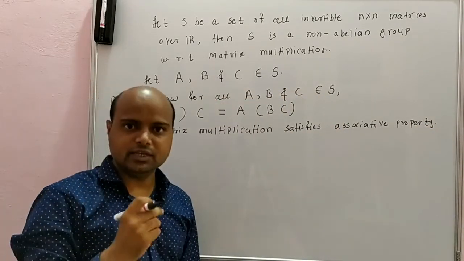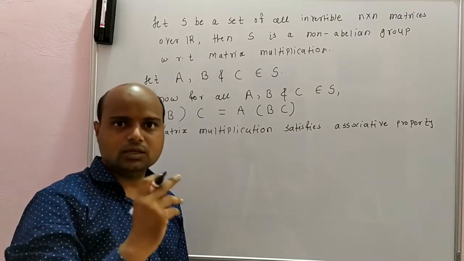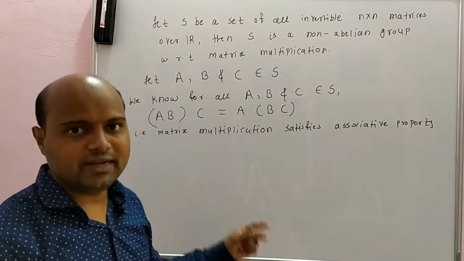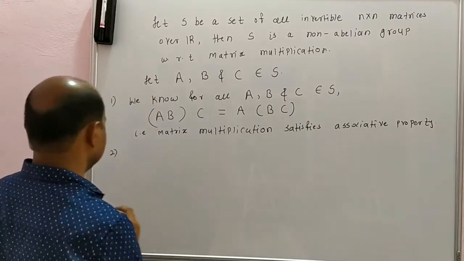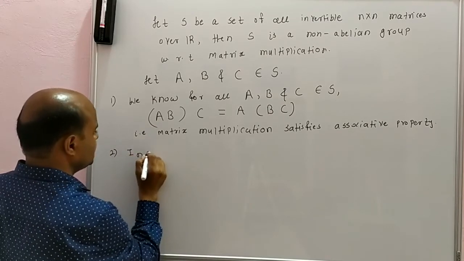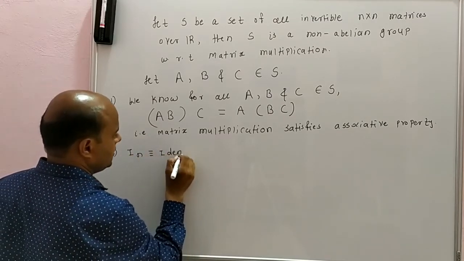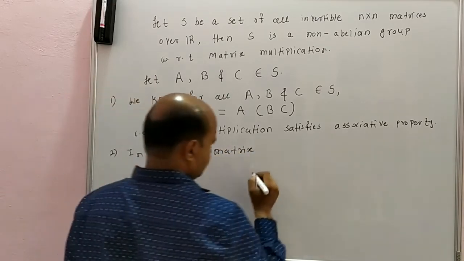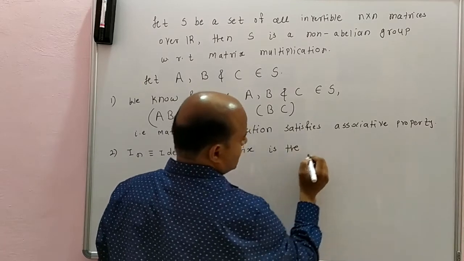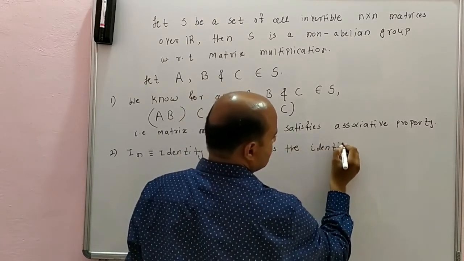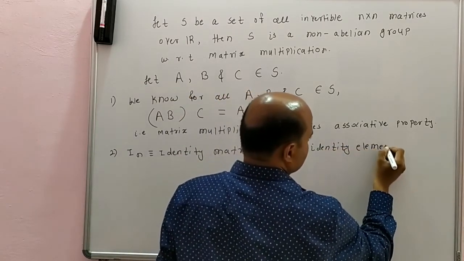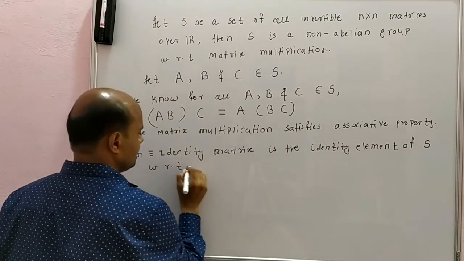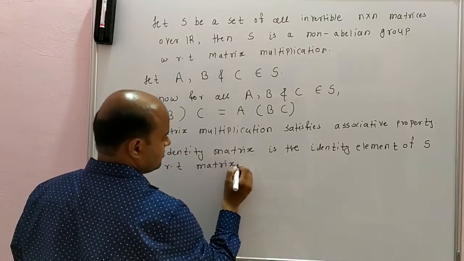Second, we must have an element E in S such that E into A is equal to A into E is equal to A for all A in S. So the identity matrix plays the role of E. The identity matrix is the identity element of S with respect to matrix multiplication.